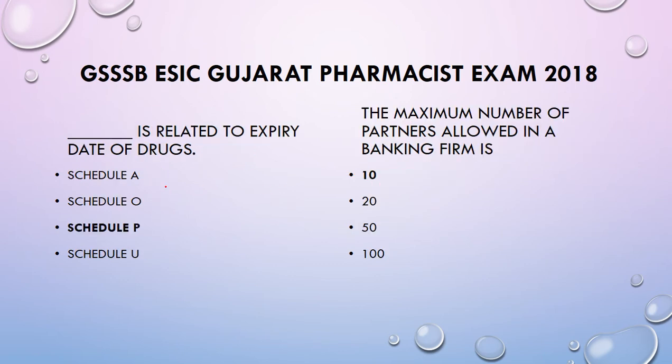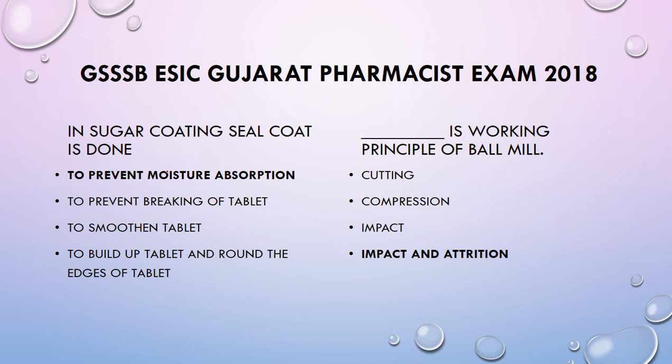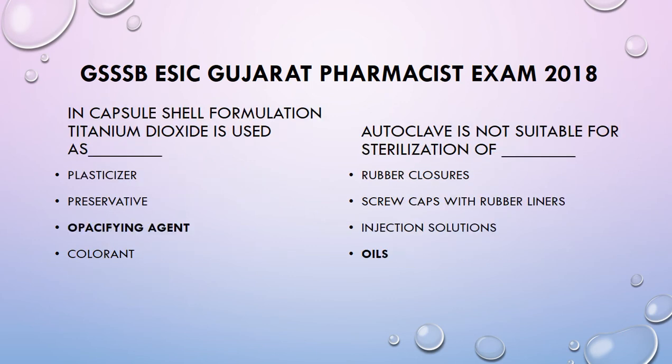Blank is related to expiry date of drugs, that is schedule P. The maximum number of partners allowed in a banking firm is 10. In sugar coating, seal coat is done to prevent moisture absorption. Blank is the working principle of ball mill, that is impact and attrition. In capsule shell formulation, titanium dioxide is used as opacifying agent. Autoclave is not suitable for sterilization of oils. Suitable for all these.